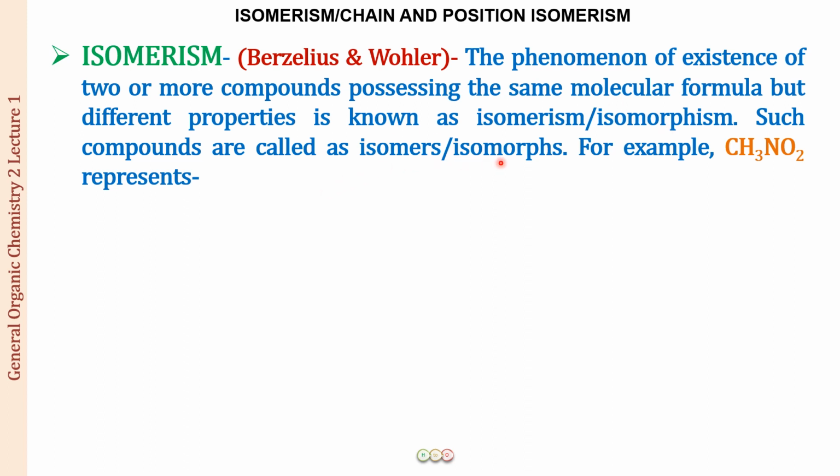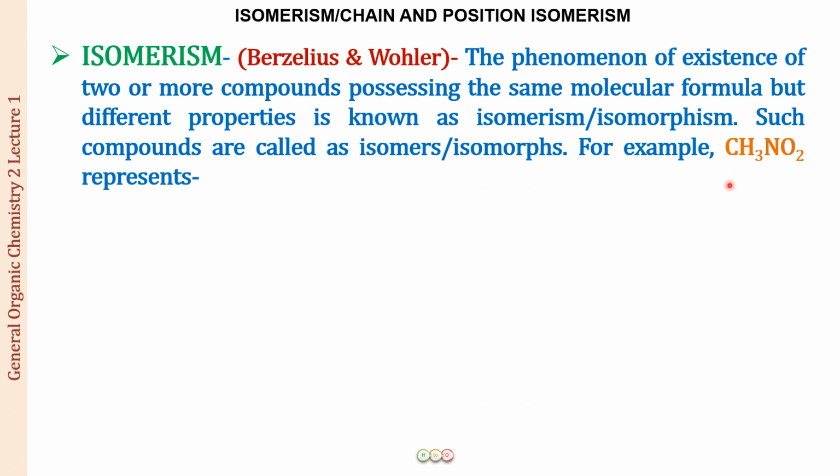So ammonium cyanide and urea are isomers. Let us see one more example. If you look at this compound CH3NO2, and I tell you that this compound has two isomers, just looking at the formula itself, you cannot distinguish that there are two compounds which can be this different in nature.